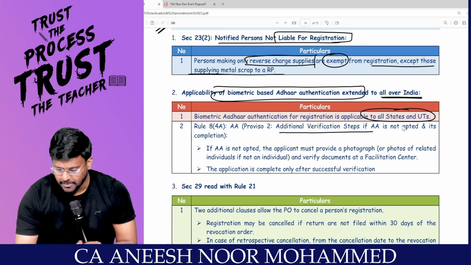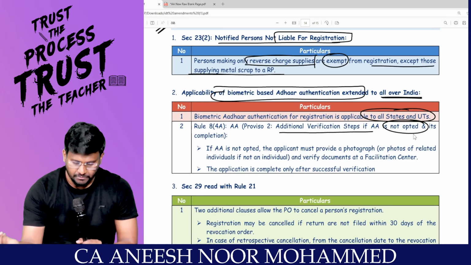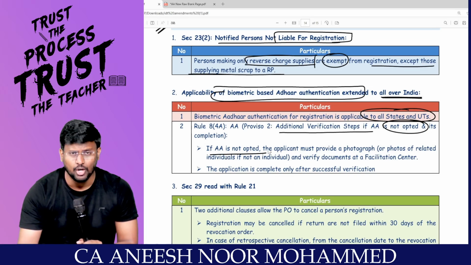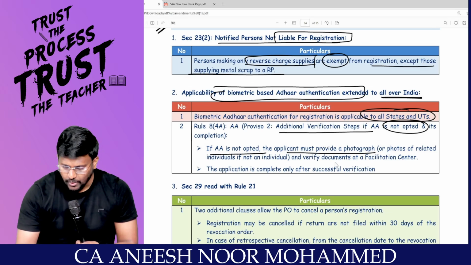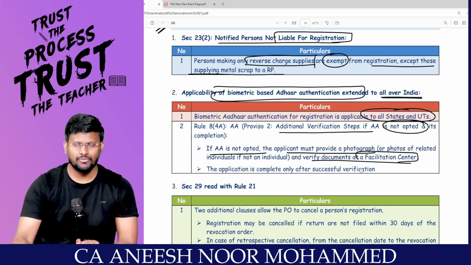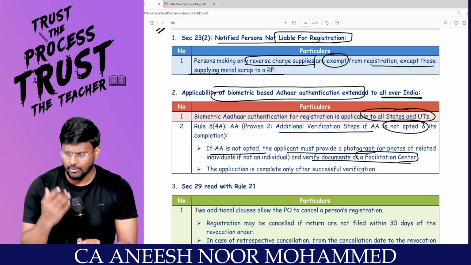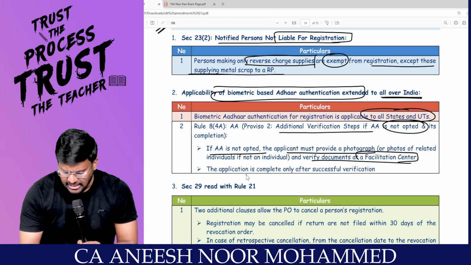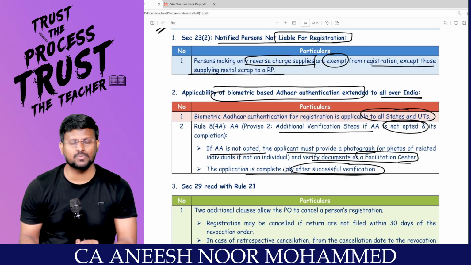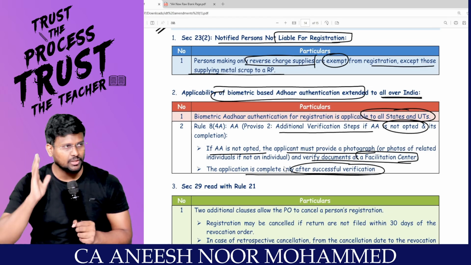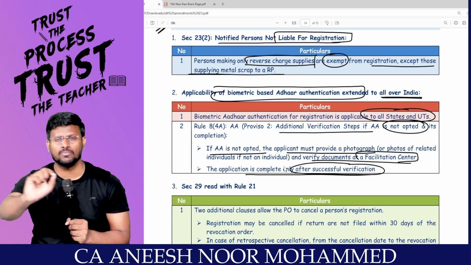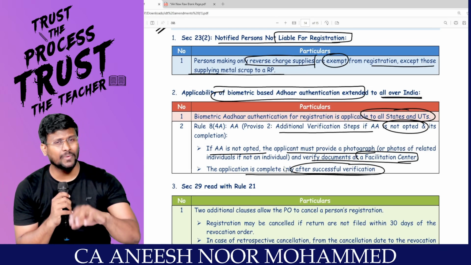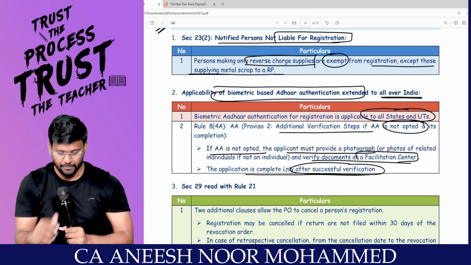Additional verification steps if Aadhaar authentication is not opted. If Aadhaar authentication is not opted, the applicant must provide a photograph and verify documents at the facilitation center. The government wants to know who you are. Your photograph is needed. The application is complete only after successful verification. That means in that facilitation center, government confirms that yes, this person is genuine and they are going to take the registration. Then only your registration certificate will be processed further.